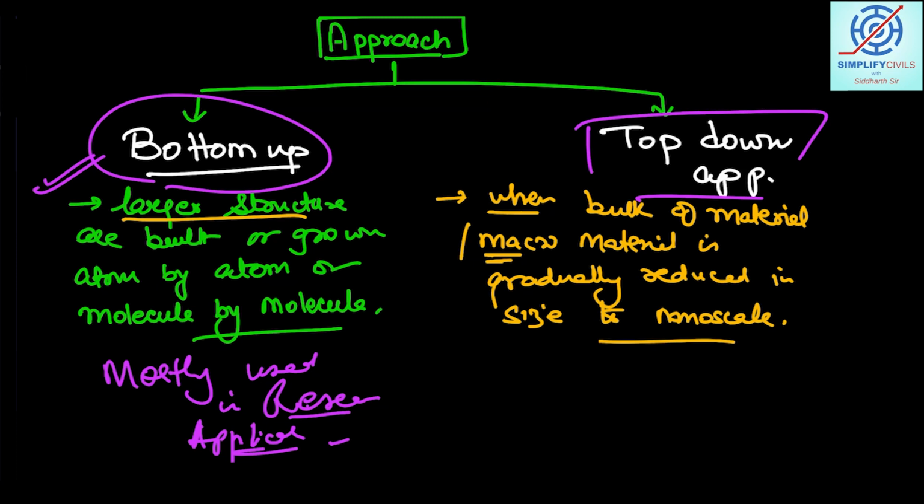It's very simple, right? Now let us go into a bit more detail on why such properties change at the micro or nano level. So you need to understand one term, that is quantum size effect.